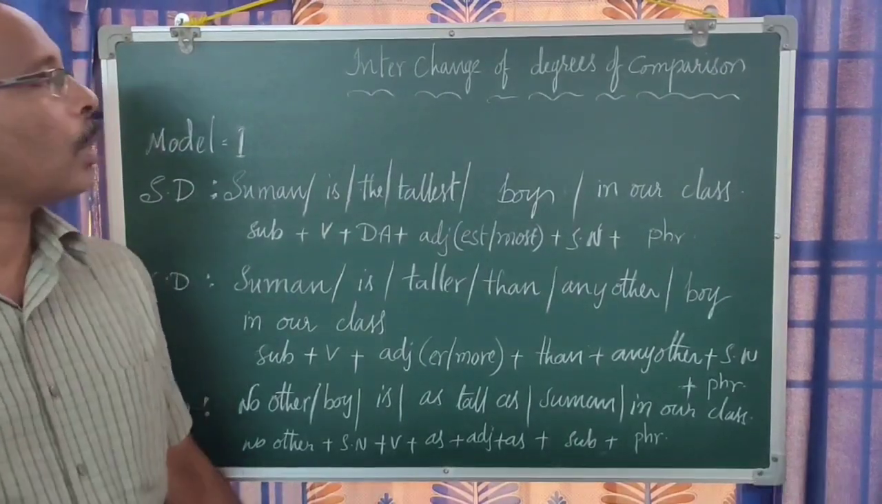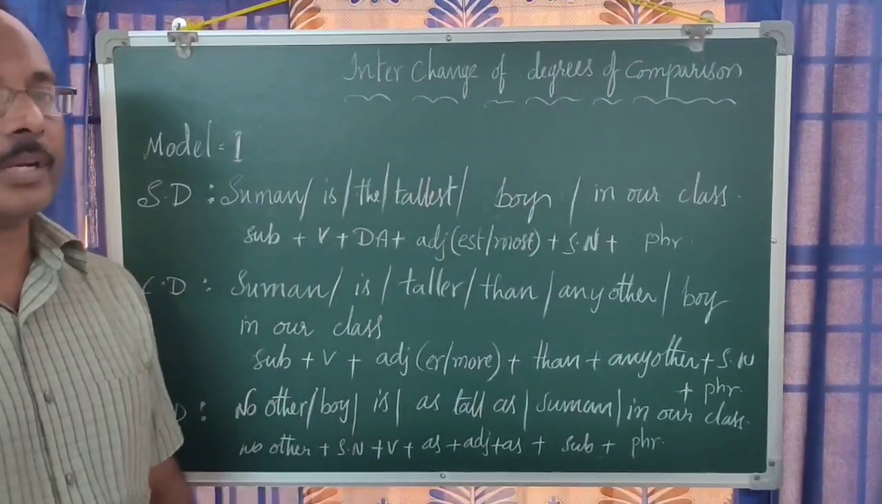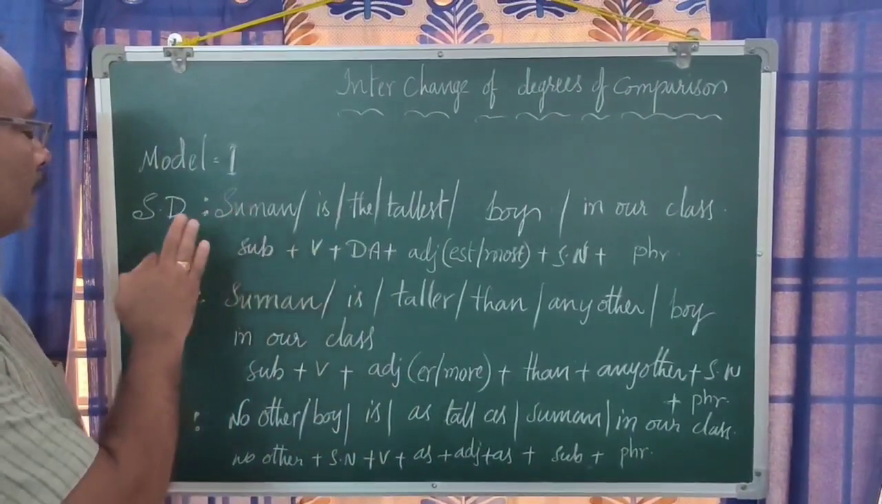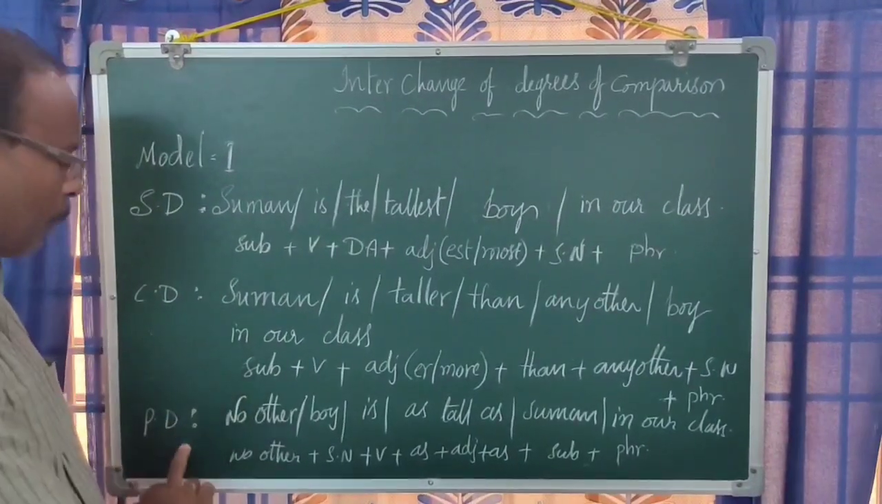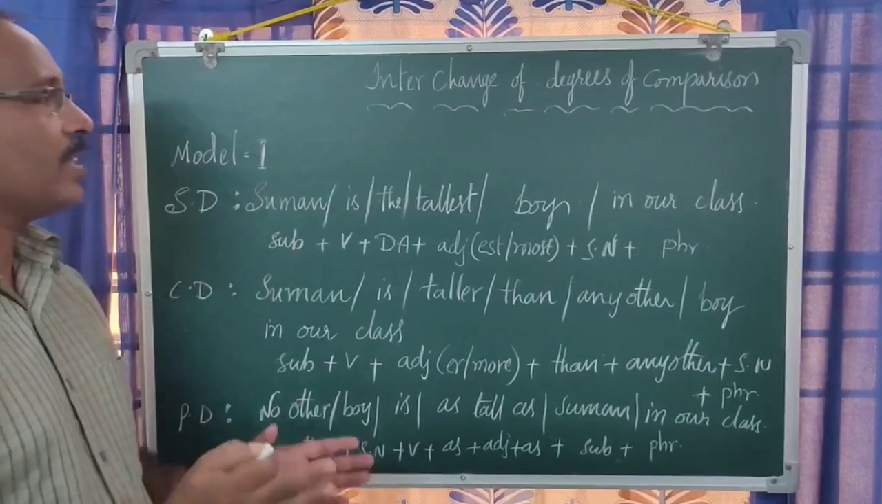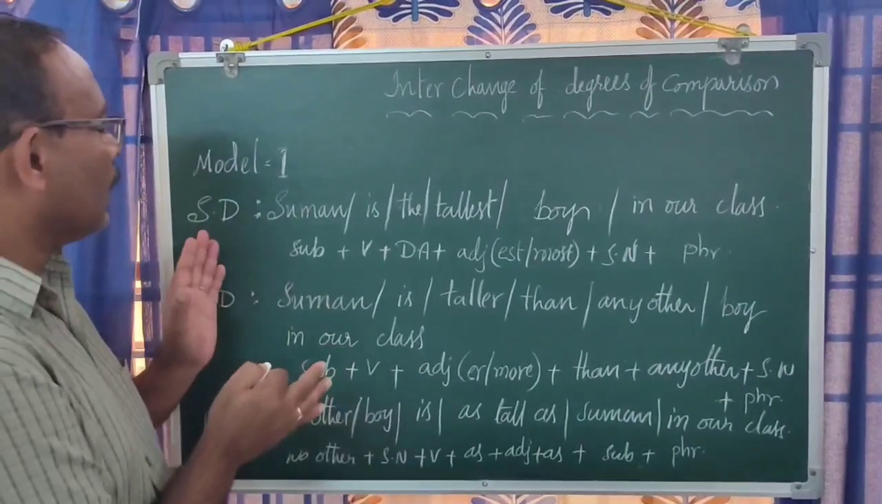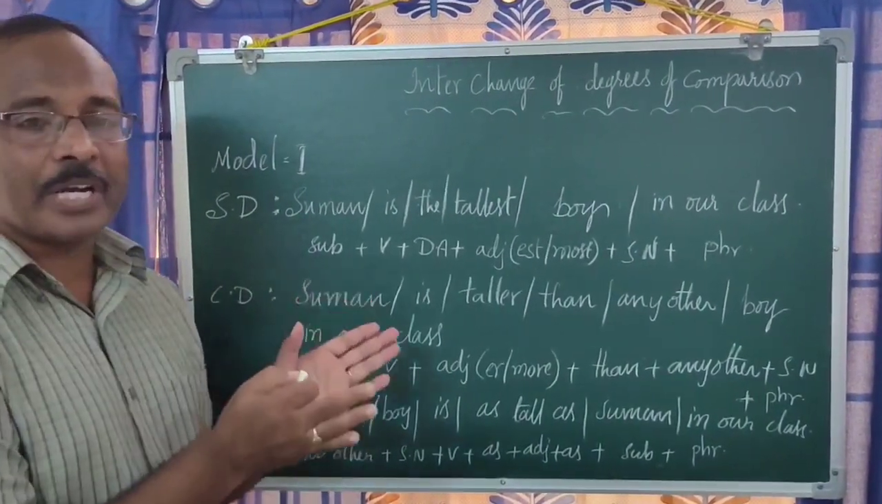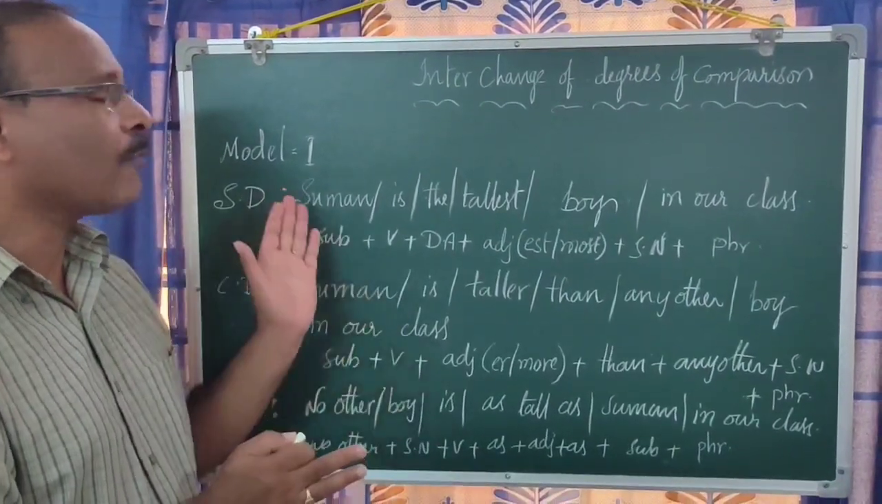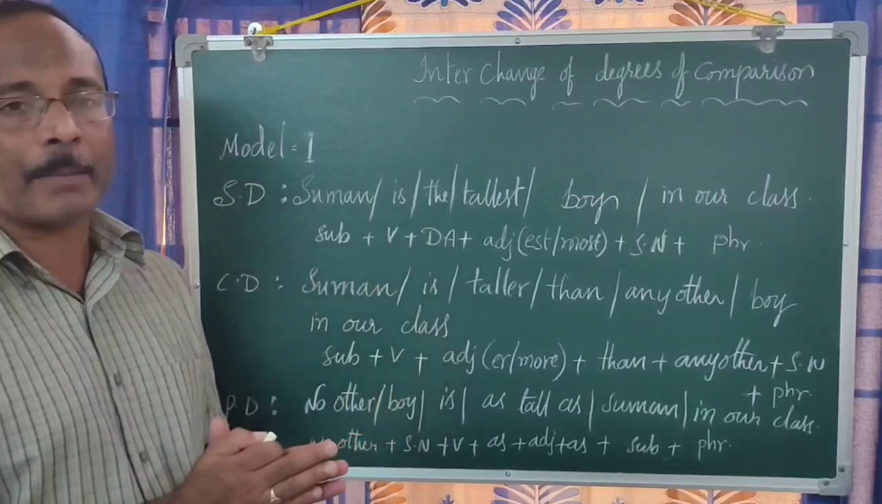Now we shall go with interchange of degrees of comparison. How to change from one degree to other? That means from superlative to comparative, comparative to positive, positive to comparative, positive to superlative. Like this, we can change the degree. Of course, even though we change the structure of the sentences, the meaning remains the same. There are 4 models in interchange of degrees of comparison.